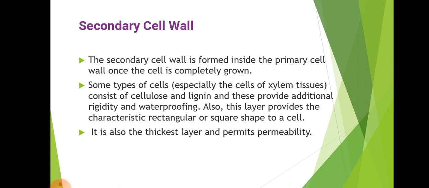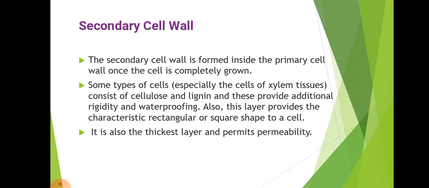If you see the secondary cell wall, it is formed inside the primary cell wall once the cell is completely grown. Some types of cells, especially the cells of xylem tissues, consist of cellulose and lignin, and these provide additional rigidity and waterproofing.